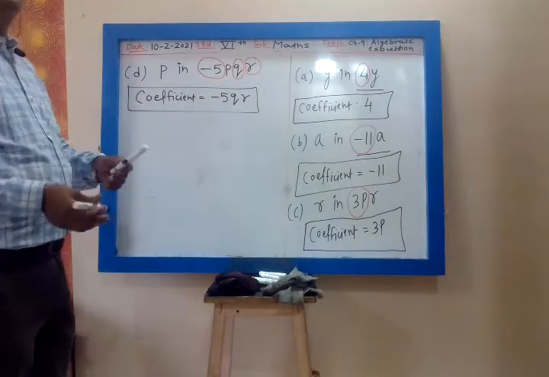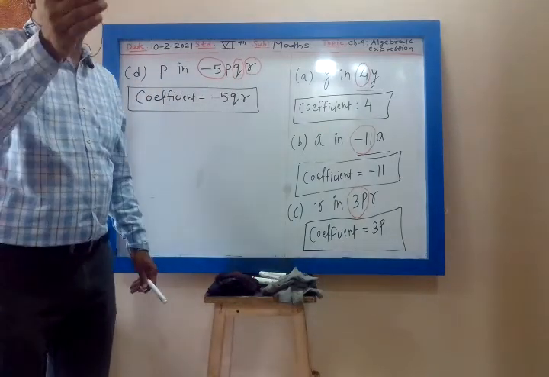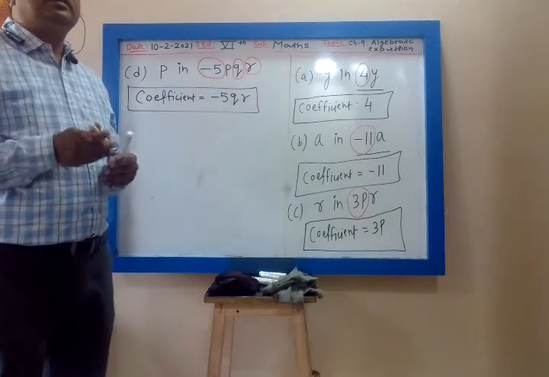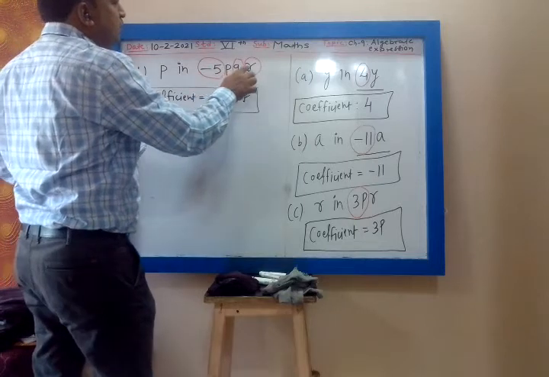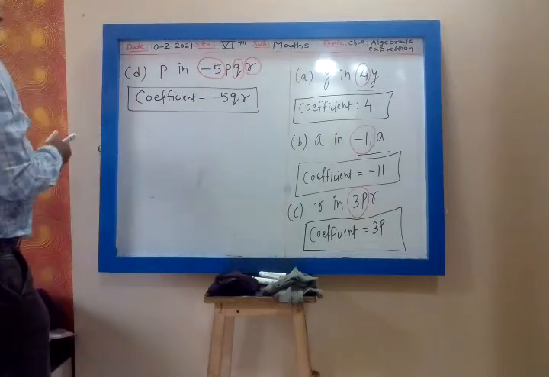Because we have to find the coefficient of P, whichever numbers... so minus 5 into Q into R, minus 5 QR.